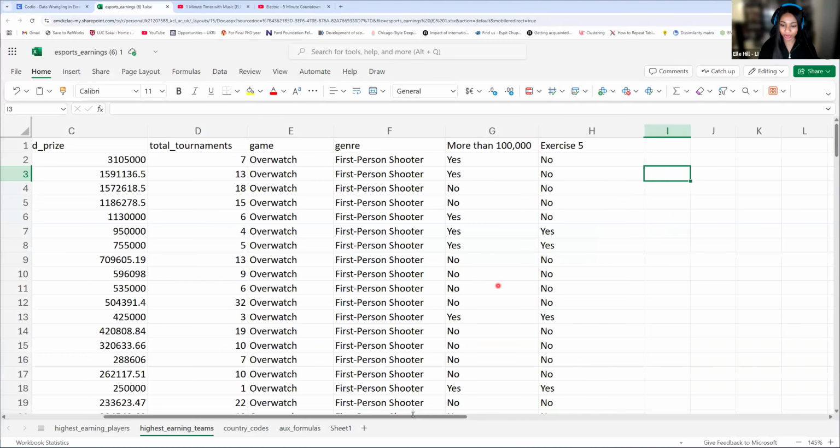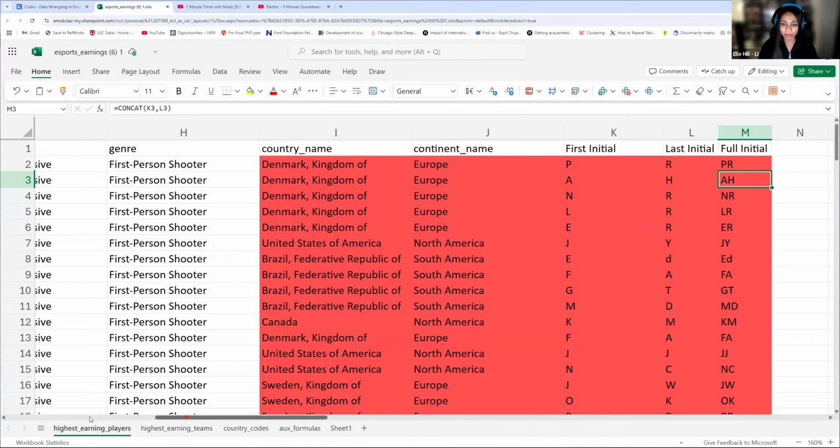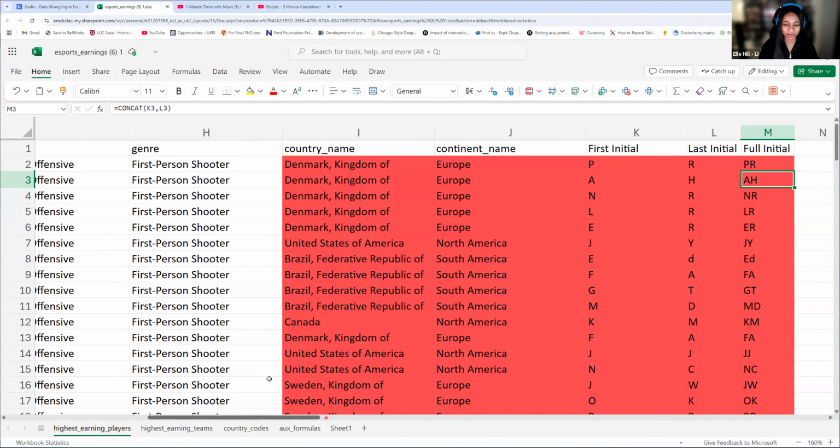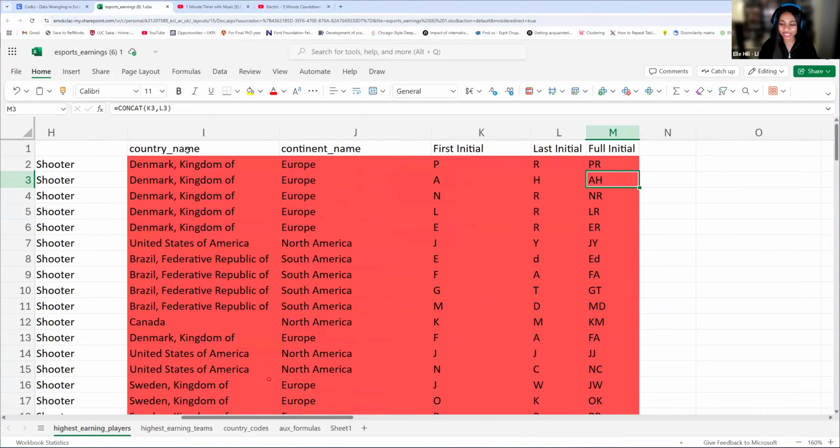Remember, we're actually working in players this time. Here's our country name, so we can do this United States of America calculation, or as I saw, you could also do your COUNTIFs. That would be absolutely fine as well.